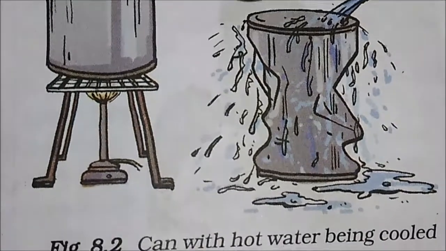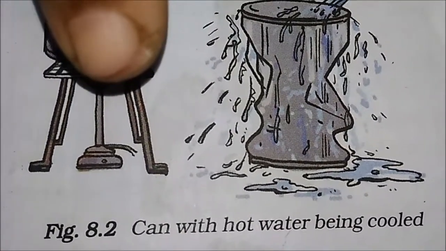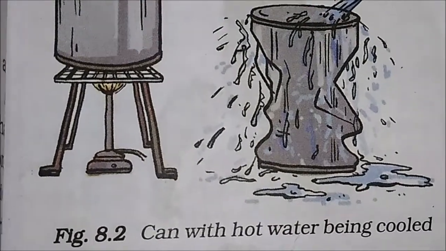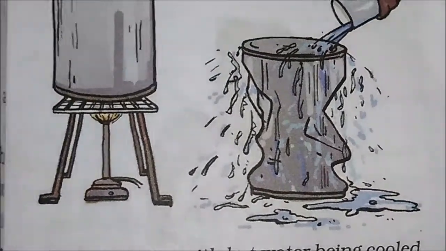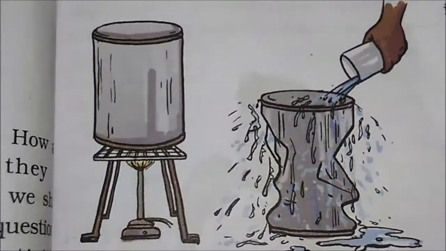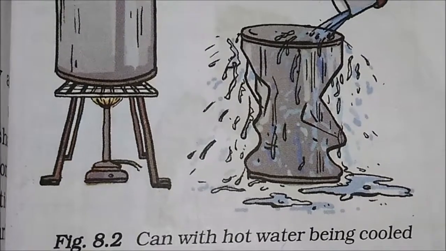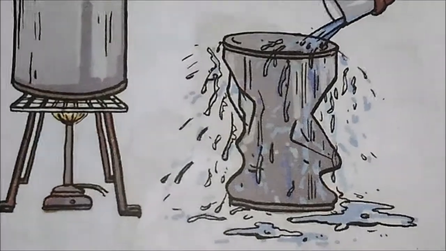The pressure of the air inside decreases compared to the pressure exerted by the air from outside. As a result, the can gets compressed. You can see the shape is destroyed.